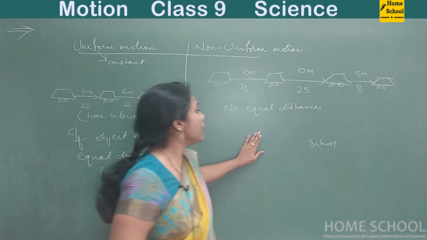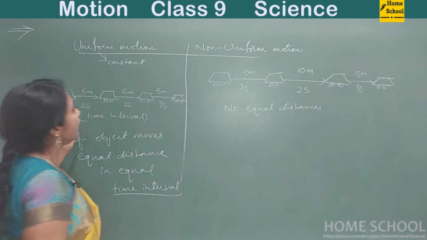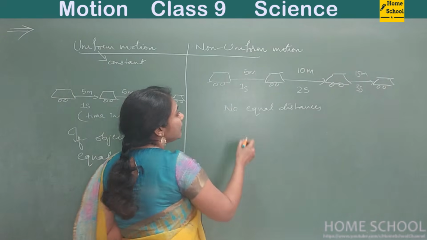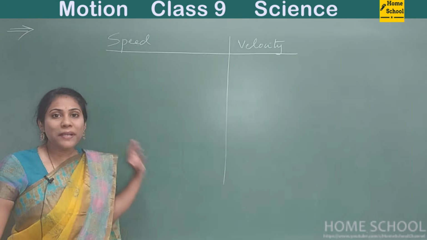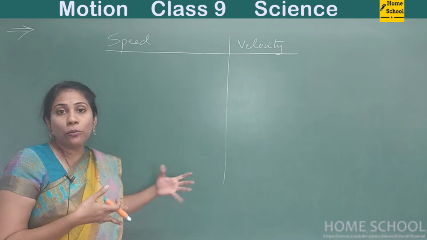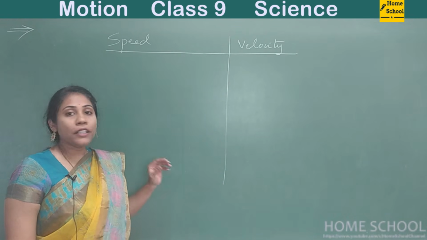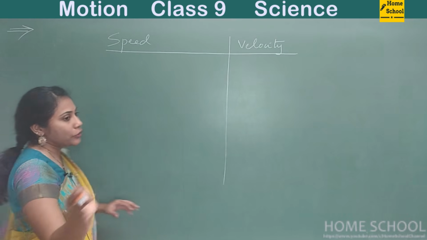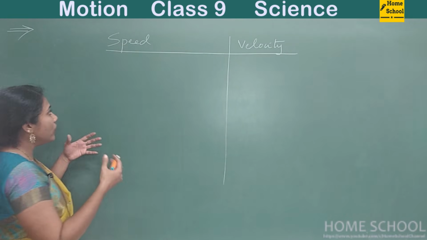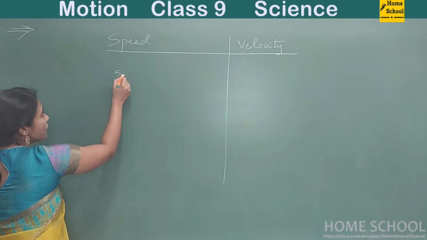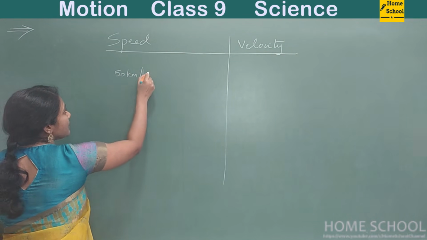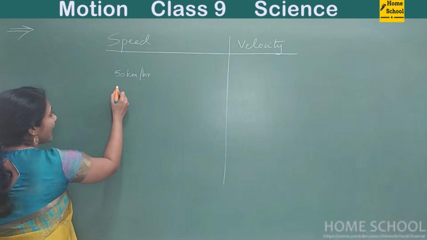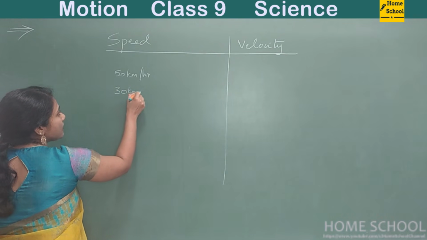So now that you understood the difference between uniform motion and non-uniform motion, let us talk about speed and velocity. You must have heard the word speed. You would observe speed plates on a road, right? Whenever you have a highway and there is a board indicating the speed limit, they will mention you have to travel only 50 kilometers per hour, or if you have schools or hospitals, they'll tell you to travel only 30 or 20 kilometers per hour, right?